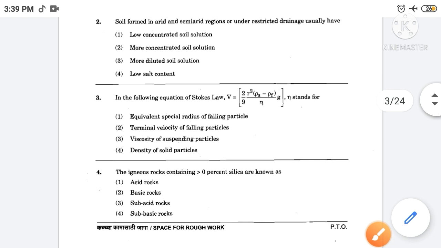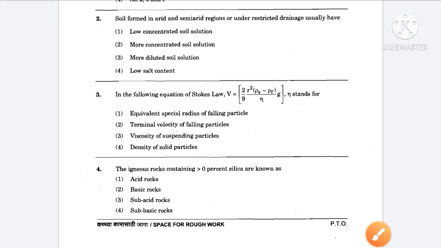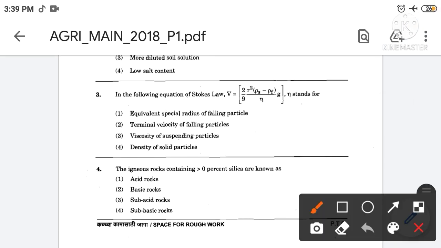Then next, in the following equation of Stokes law, N stands for. The correct answer is option number 3rd. So in the following equation of Stokes law, N stands for viscosity of suspending particles.